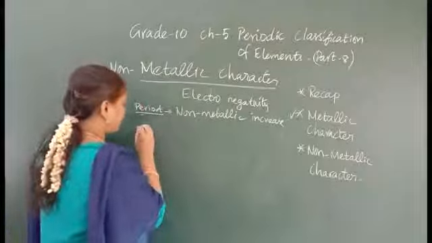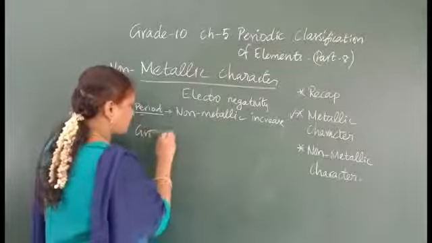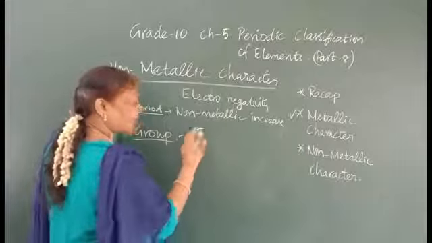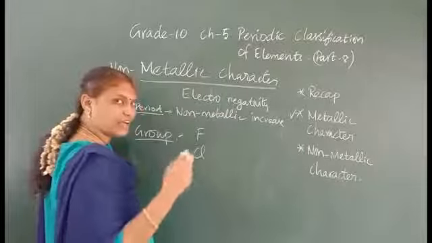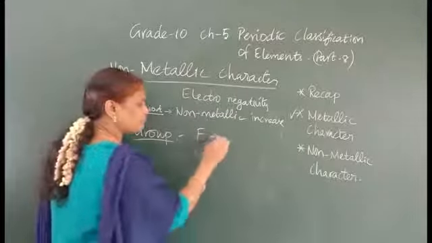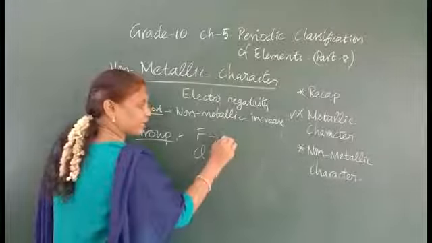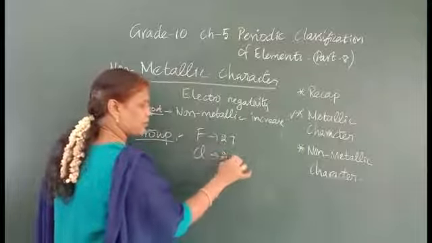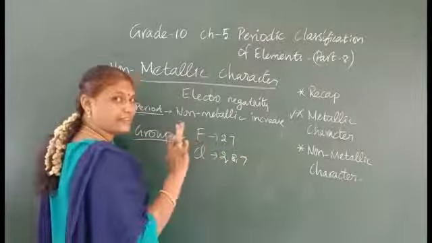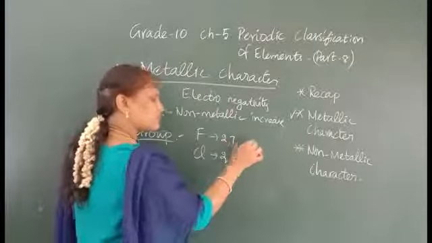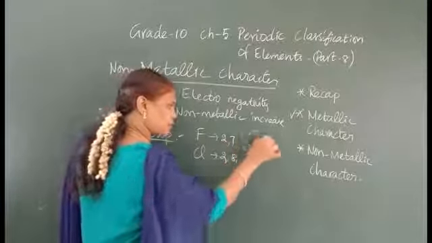When you are going down the group, for example, fluorine and chlorine, there is an exception case that you will learn in higher studies. Now here, all they have 2, 7, 2, 8, 7. The exception you will study in the higher classes, just now you know it. Here the same concept, but it is vice versa now.